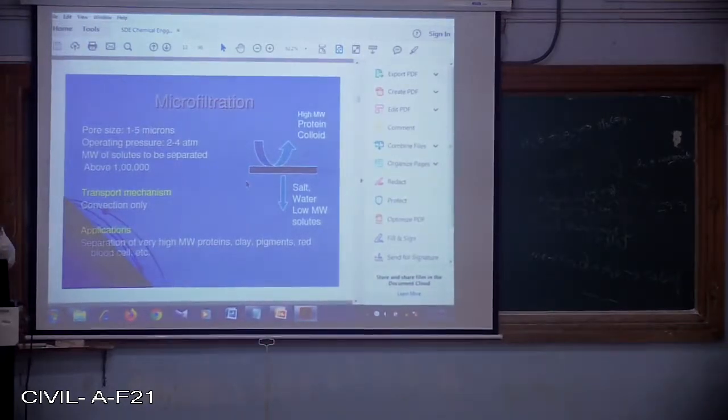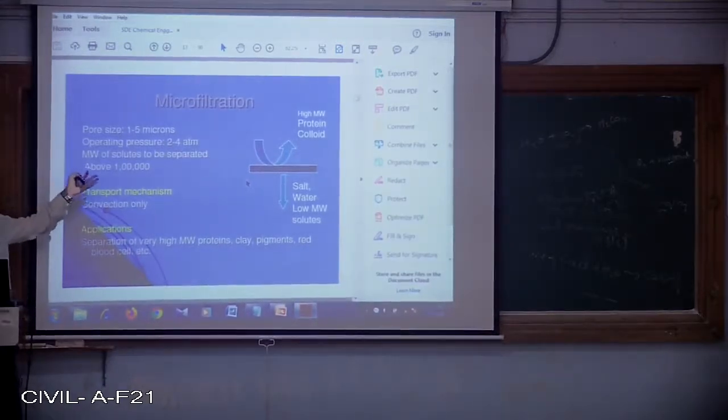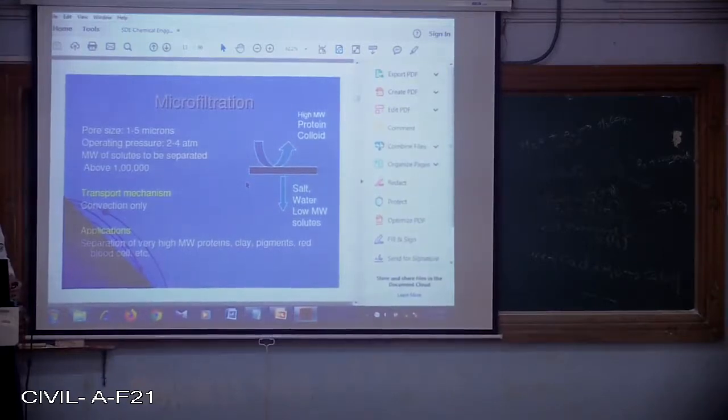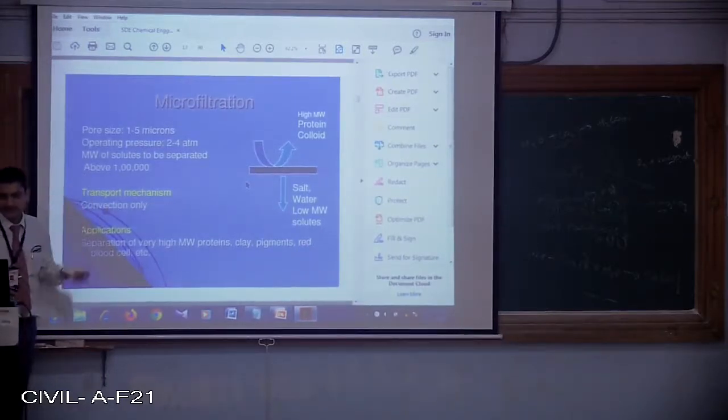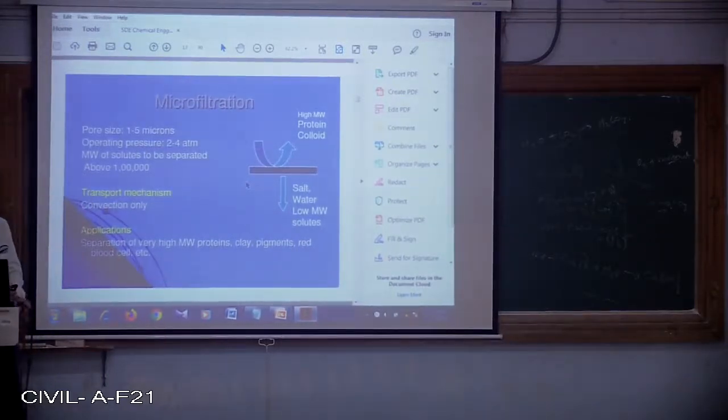Microfiltration. The opening sizes will be in terms of microns, varying between 1 to 5 microns, and the operating pressure will vary between 2 to 4 atmospheric pressure. So the molecular weight of the solute that can be separated has to be more than 1 lakh, only then will microfiltration be feasible. This operates by a convection process.